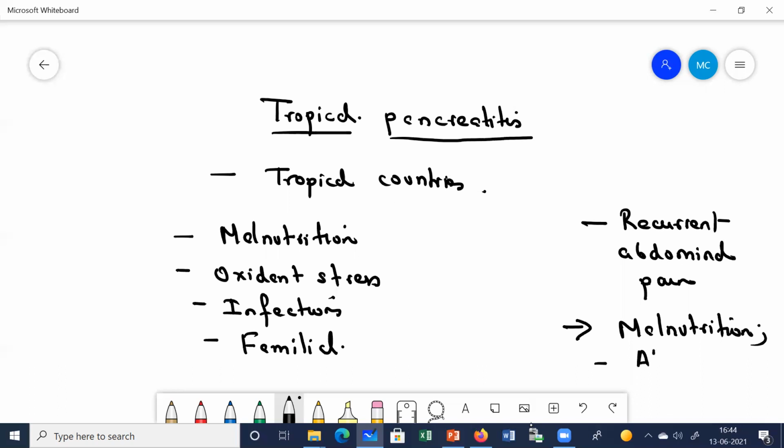So there are certain features which are commonly seen in patients of tropical pancreatitis. You'll get a peculiar cyanotic hue on the lips, abdominal distension, malnutrition, and enlarged parotid glands. This is typical in tropical pancreatitis.